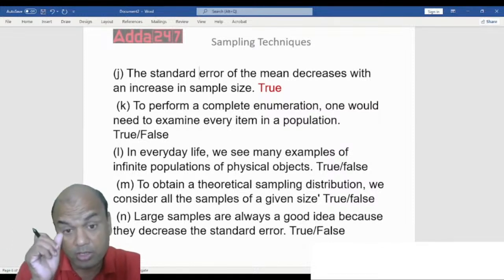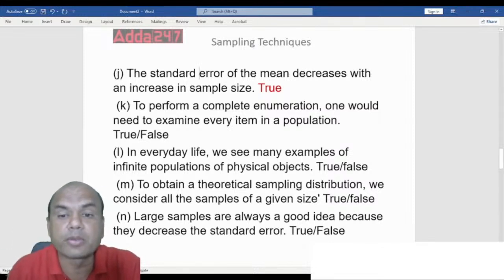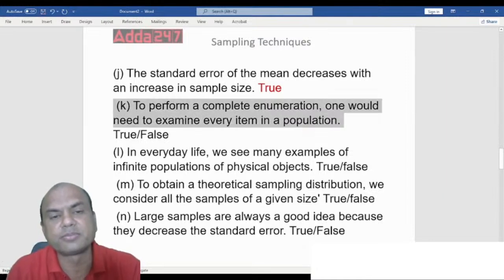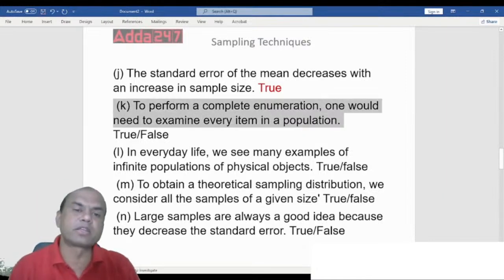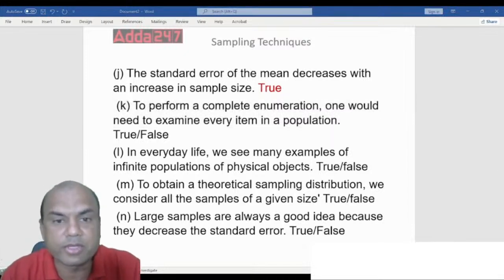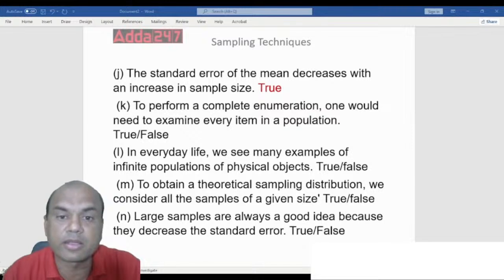To perform the complete enumeration, one would need to examine every item in the population. Means to do some survey. It's that simple. Suppose I have to do some survey, will I have to survey each and every element of that sample size?